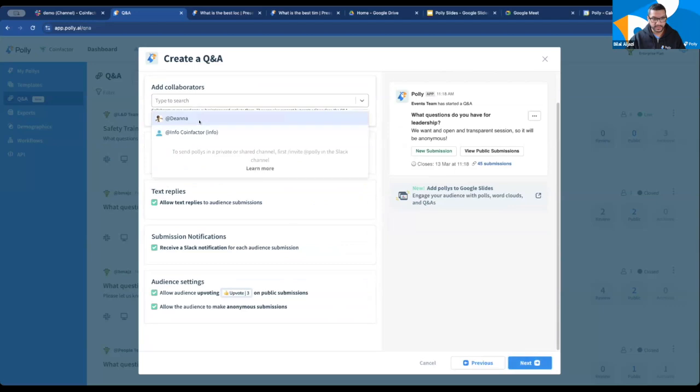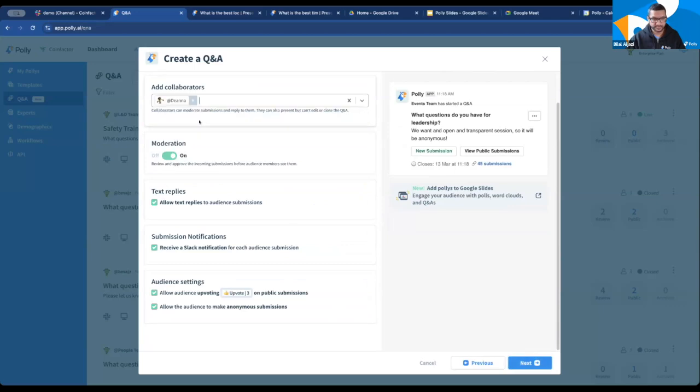All right. And in Q&A, you can always add collaborators. I have moderators and text replies. Something new that we've added just in the last quarter is the ability to receive Slack notifications for audience submissions. This is a huge win over web-based solutions where you might have to go back and refresh and double check whether you got to all the submissions coming into a Q&A. Instead, we've made it push-based, where you receive a notification anytime a question is submitted that is ready for your moderation and perusal.